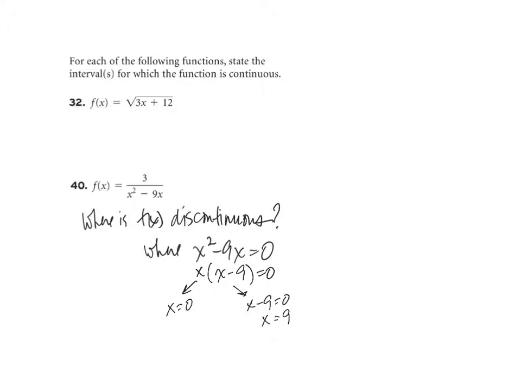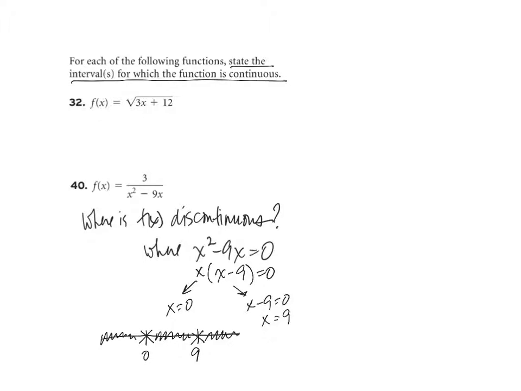So I'm going to plot those on a number line here, just in reference to each other. I don't need to make it to scale or anything fancy. And basically say, okay, I can't use 0 and I can't use 9, but I can use anything less than 0. I can input anything between 0 and 9, and I can input anything greater than 9. Okay. So if I wanted to write that in interval form, right, because we're going to go back up, state the interval or intervals for which the function is continuous.